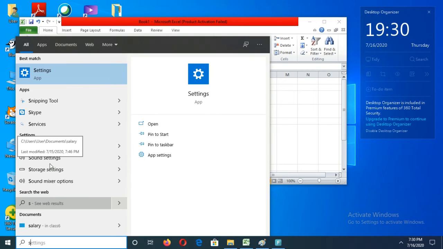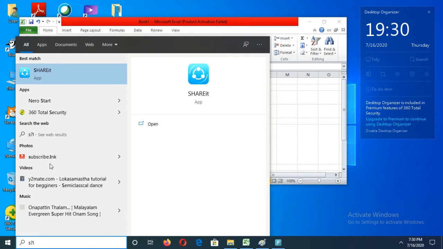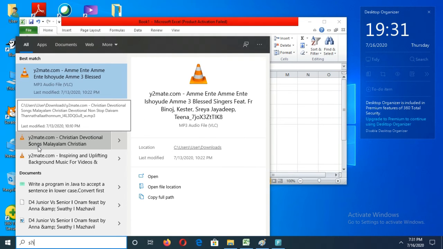And if you want to search a file, and if you don't know the name of that file or the last letter, you can use this question mark if you don't know the letter of that place. Okay, S?L, like that way I can give. That means in between S and L, there is a missing letter. I don't know that letter, but all the related files we can see here.